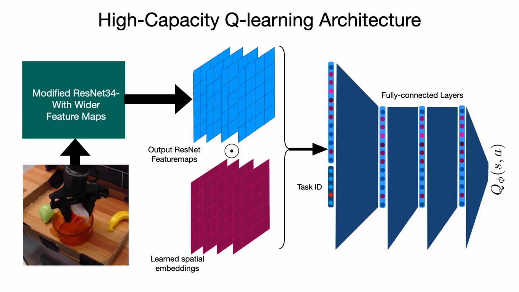Another issue with performing Q-learning on the type of demonstration data we use is that there is a high correlation between states and actions, causing Q functions to ignore actions, since looking at the state is often sufficient to guess the Q value. To prevent the network from relying on this correlation, we encourage it to attend more to action by passing the action vector into every fully connected layer. We will show in ablations that this increases policy performance.